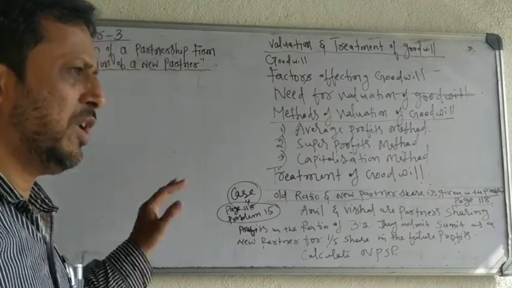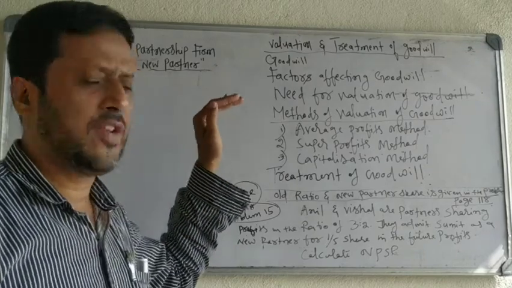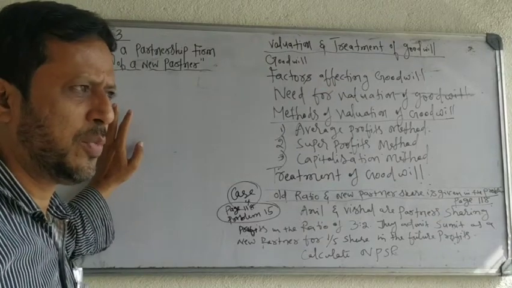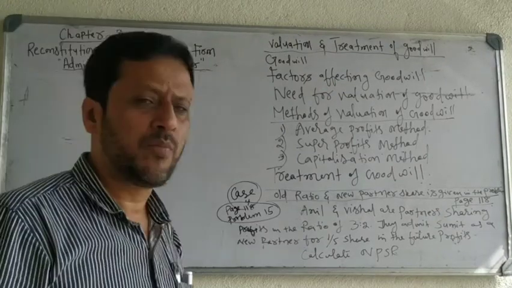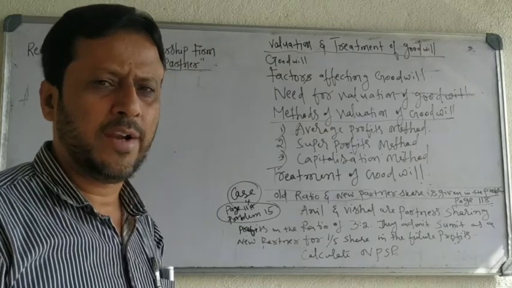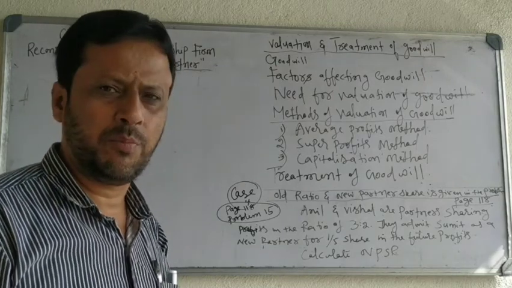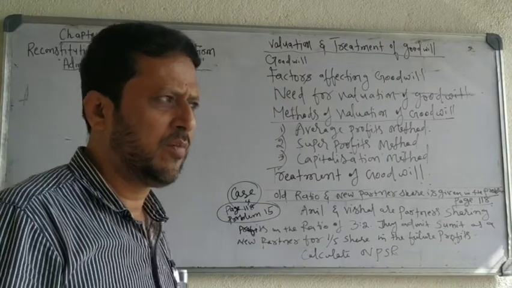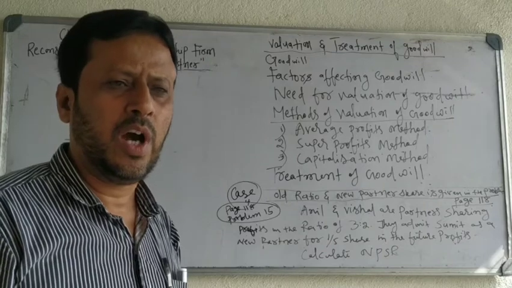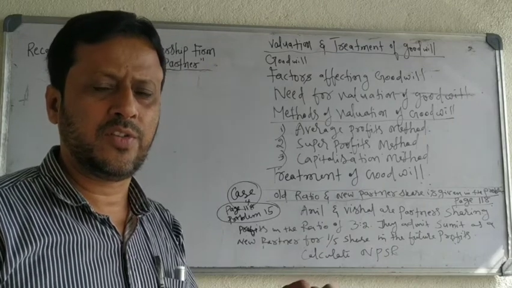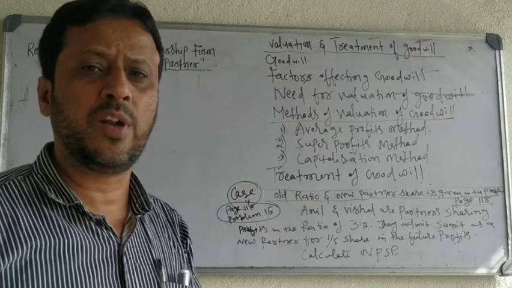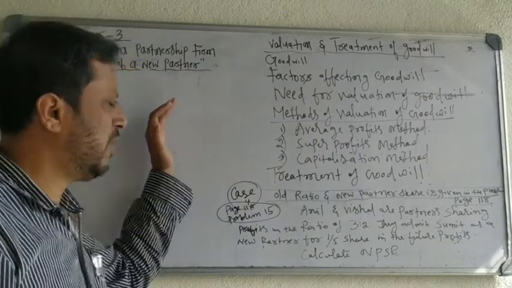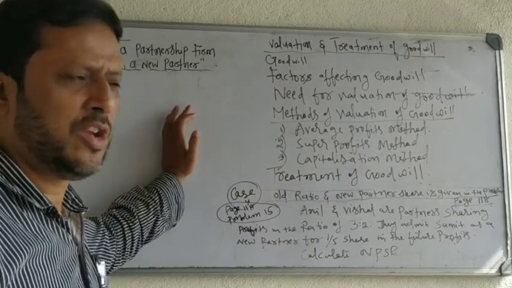First, when the old ratio and shares sacrificed are given. Second, when the old ratio and sacrifice ratio are given. Third, when the old ratio and the share sacrificed by each partner out of their old share are given.